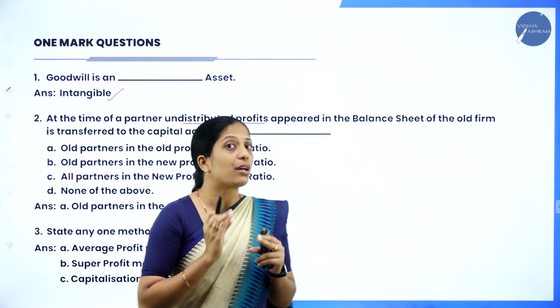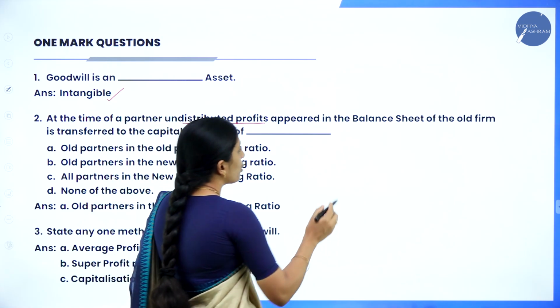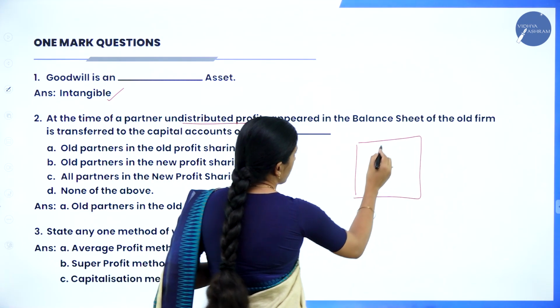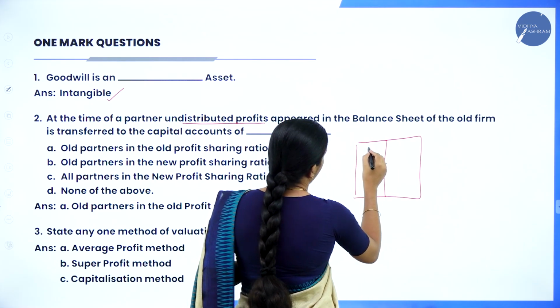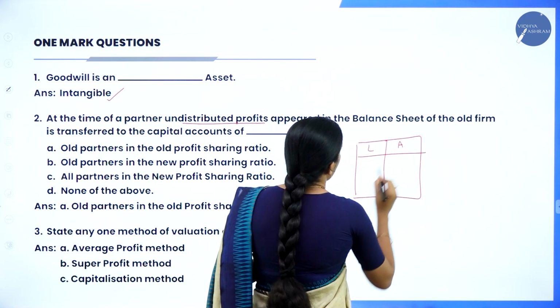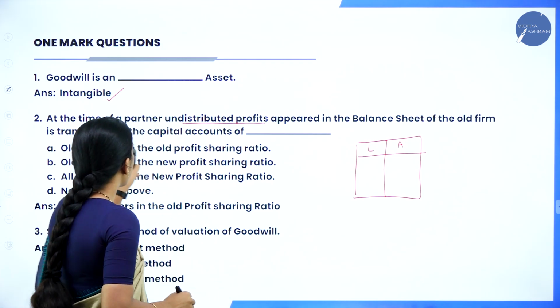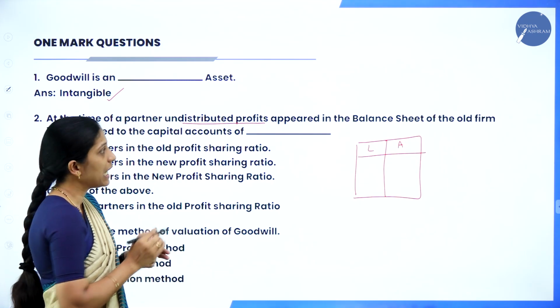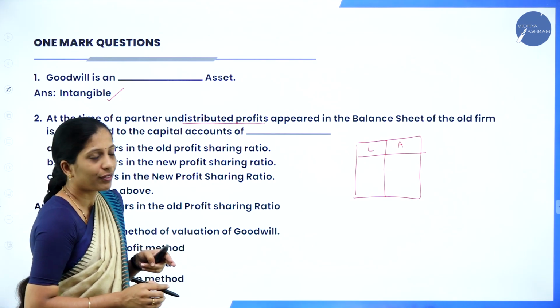So you can remember your 12 marks problem here. In your 12 marks, they'll give you the balance sheet as well as certain adjustments. In your balance sheet, we have liabilities as well as assets. So what they have asked is, at the time of admission of a partner, undistributed profit appeared in the balance sheet of the old firm.